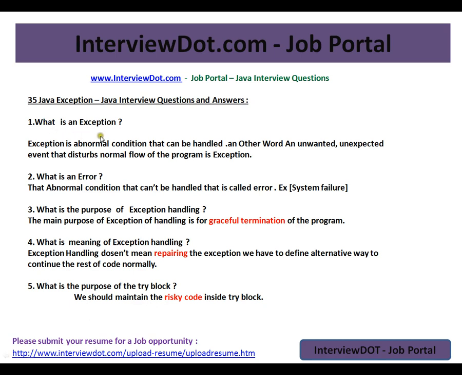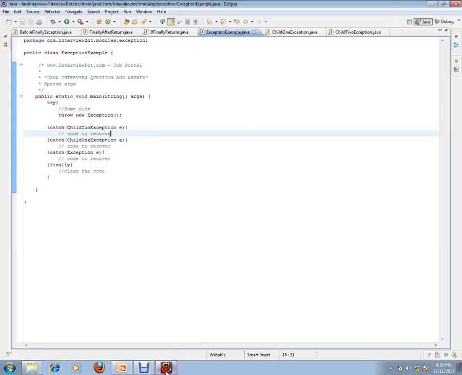What is an exception? Exception is an abnormal condition that can be handled. In another word, an unwanted, unexpected event that disturbs the normal flow of the program is called an exception. Let me show you an example. So this is the code we have.